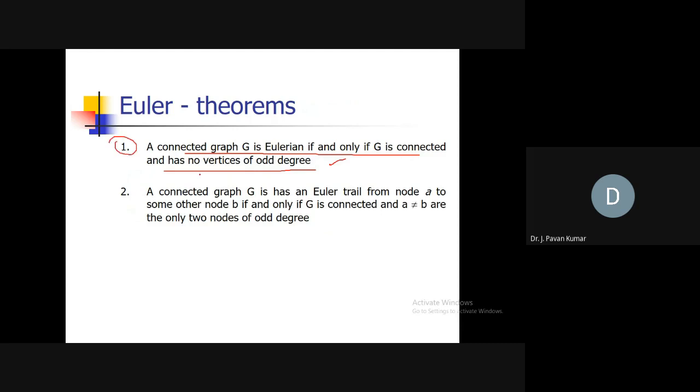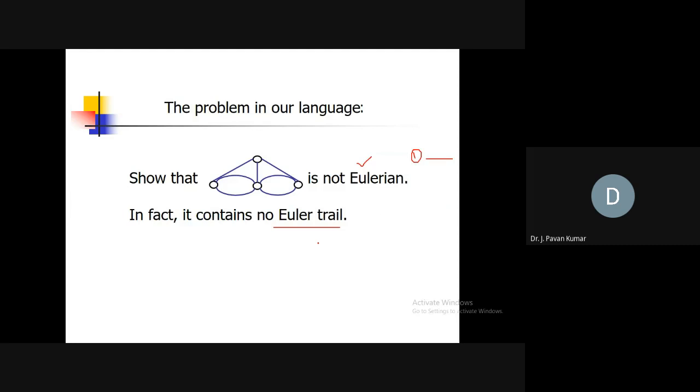Next, about the Eulerian trail. Suppose a graph has an Eulerian trail, then we should have exactly two vertices of odd degree. Exactly two vertices of odd degree we should have for a graph to contain an Eulerian path. That is the requirement.